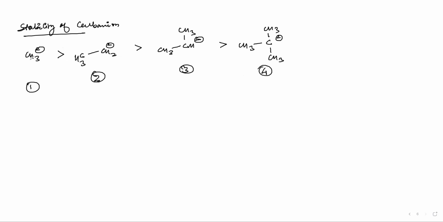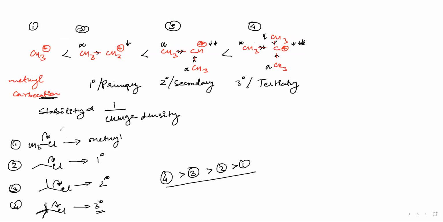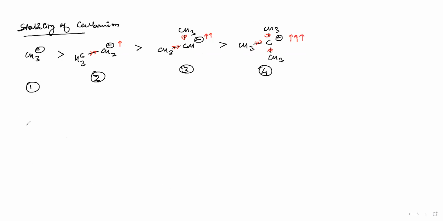No effect is happening here. Here what is happening? The CH3 will be giving electrons. This CH3 will be giving more electrons, so the charge density will be increasing. Here the charge density will be increasing further, and at last the charge density will increase even more. Since the charge density is increasing, the stability is decreasing. So this one will be most stable and the last one will be least stable. Similarly, we can write the rate of reaction also for the formation of carbanion.